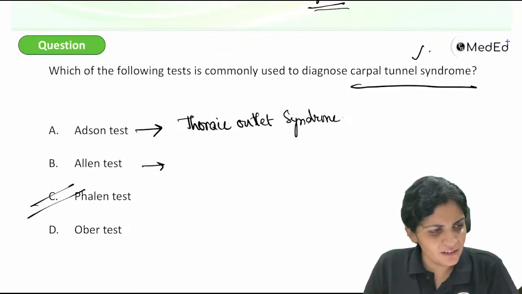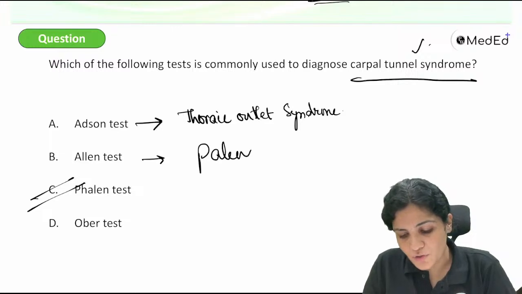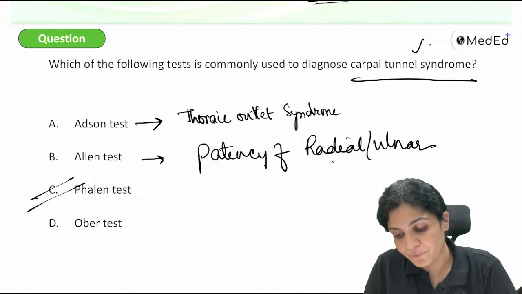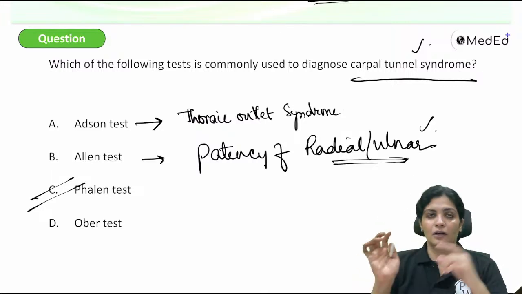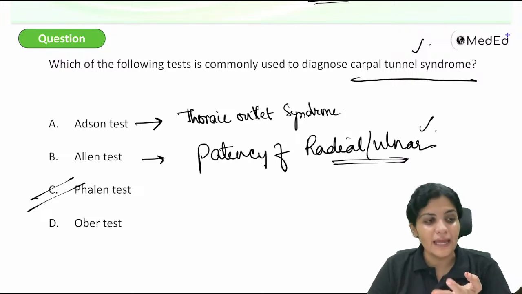Allen's test is for the patency of the radial artery. So usually they test for patency of the collaterals, that is radial and ulnar, the collaboration of the radial and ulnar over the wrist. That is called Allen's test.